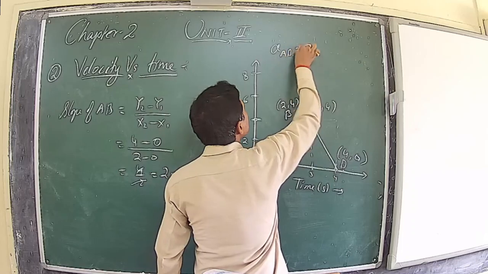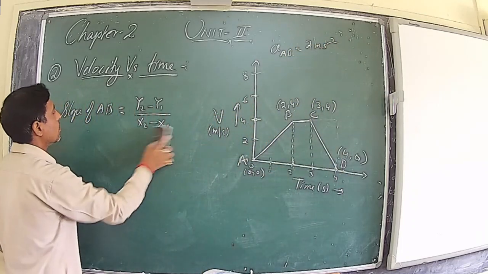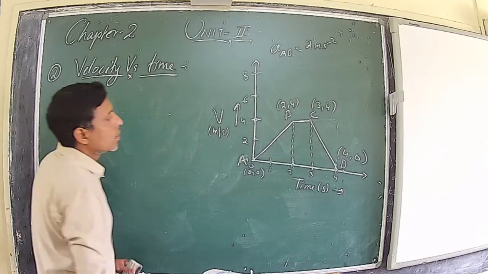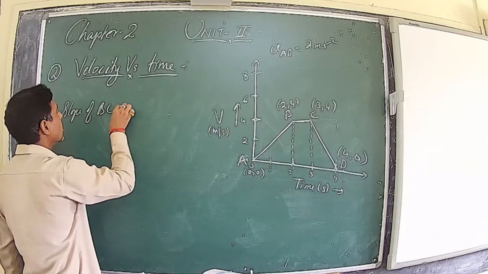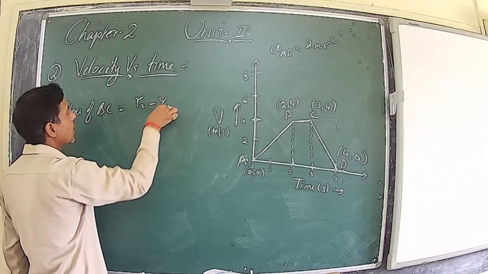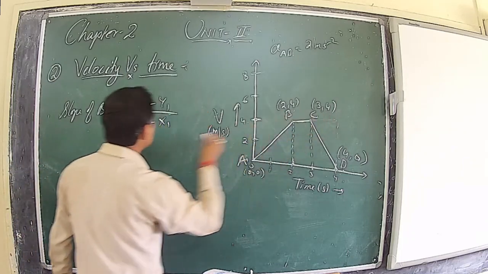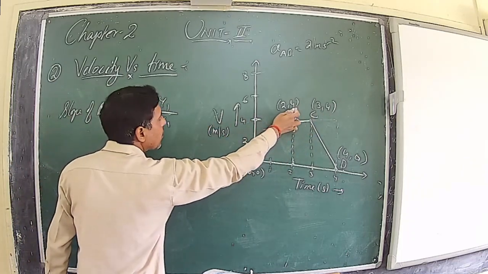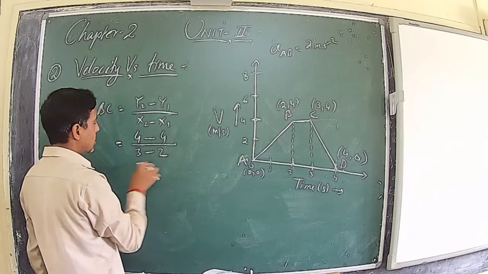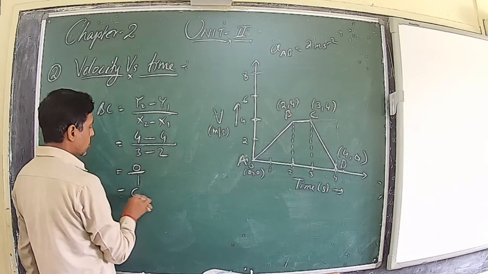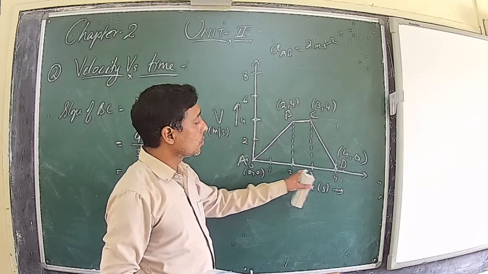Acceleration between A to B is 2 meters per second square. Now, similarly, the acceleration between 2 to 3 seconds, that is the slope of BC, will be equal to again y2 minus y1 upon x2 minus x1. Here y2 is 4, minus y1 is 4, upon 3 minus 2, x2 and x1. So you will get 0 upon 1, so 0. It means the acceleration between B to C, that is 2 to 3 seconds, is 0.